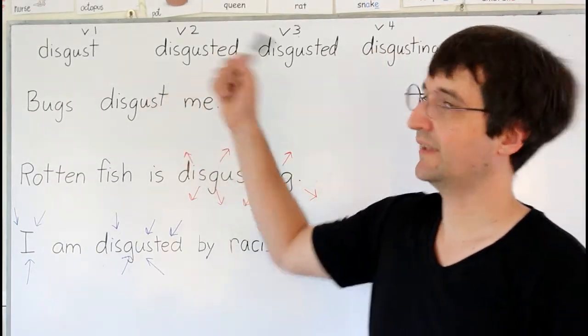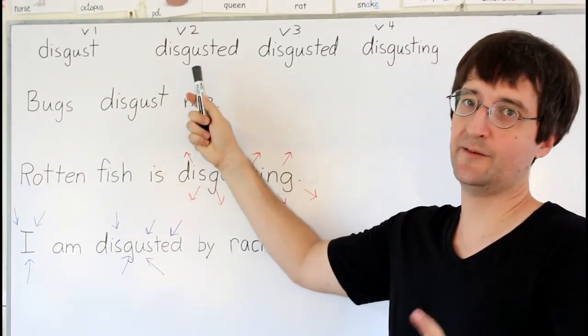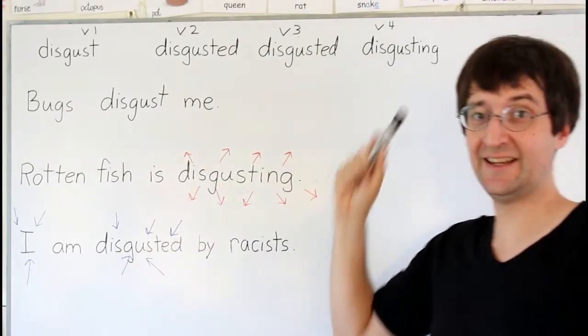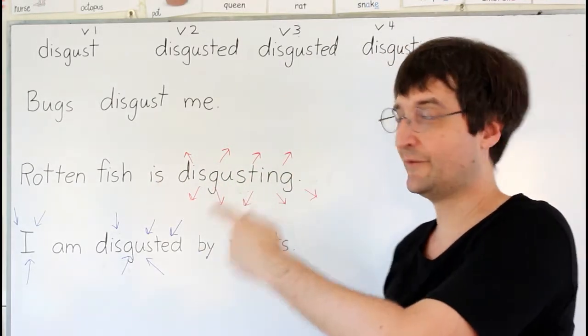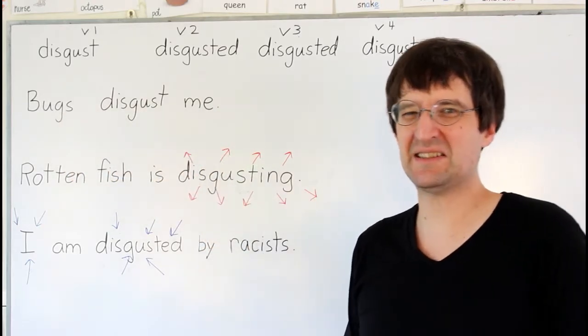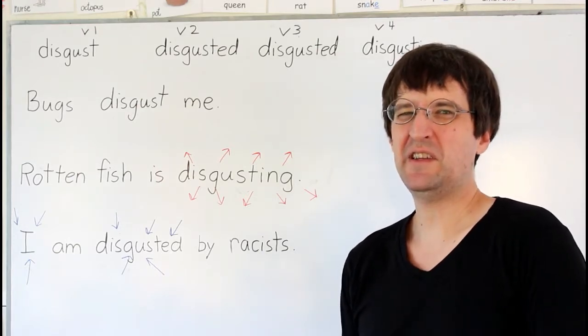Disgust. And it has 4 verb forms. Disgust, base form. Disgusted, past tense. Disgusted, past participle. Disgusting, present participle. In the first sentence, bugs disgust me. Disgust is when they make you feel sick to your stomach. They make you feel ill.